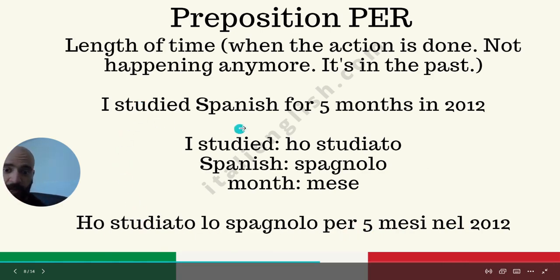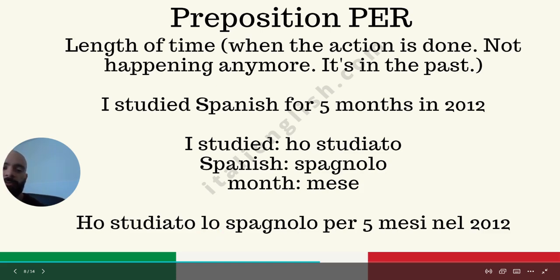Ho studiato, I studied. Spanish, spagnolo. Spagnolo starts with SP, so the article should be il, but it's irregular. It's not really standard because the noun starts with SP, so it's going to be lo spagnolo.